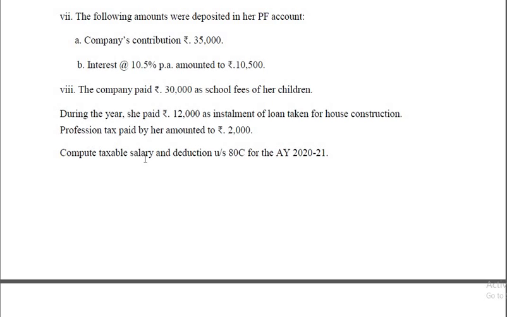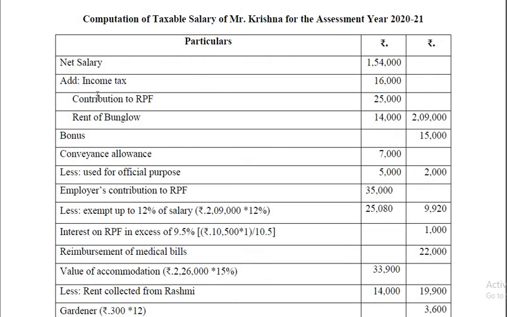Okay, compute taxable salary and deduction under section 80C for the year 2021. Alright, see the solution already explained. Net salary is given there, 1,54,000. So you have to add back income tax, and contribution to recognized provident fund 25,000. This also comes under 80C.